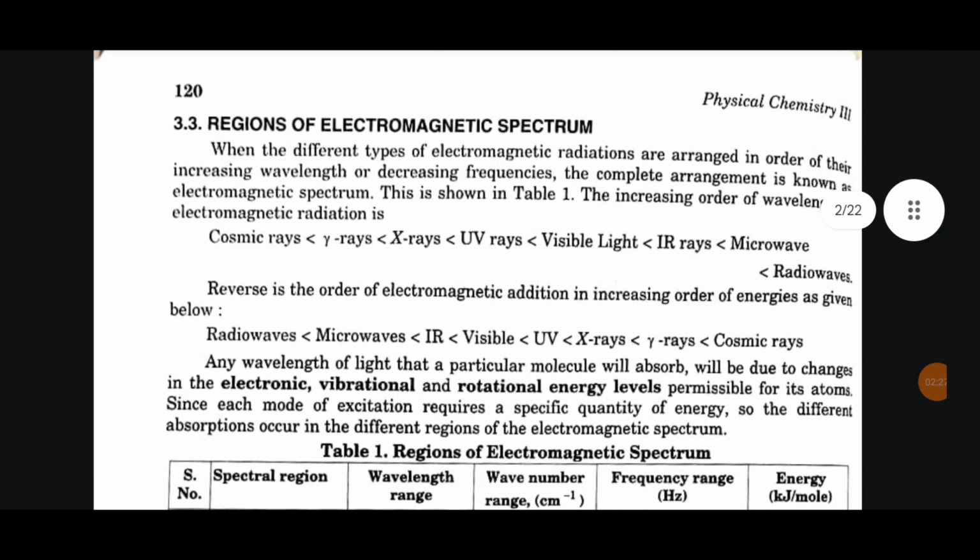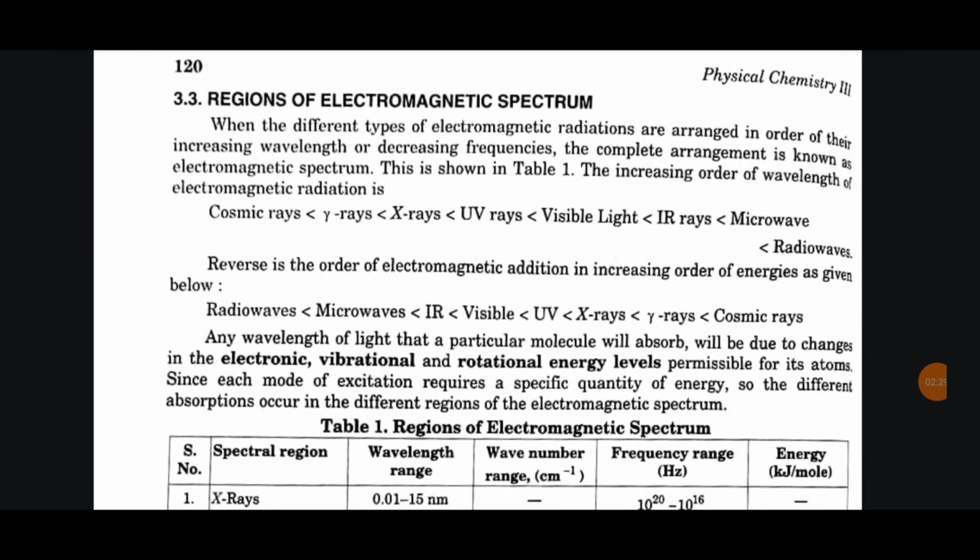3.3 Reasons of electromagnetic spectrum. When the different types of electromagnetic radiations are arranged in order of their increasing wavelength or decreasing frequencies, the complete arrangement is known as electromagnetic spectrum. This is shown in table 1.